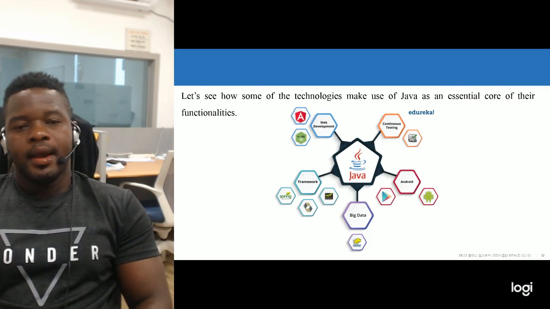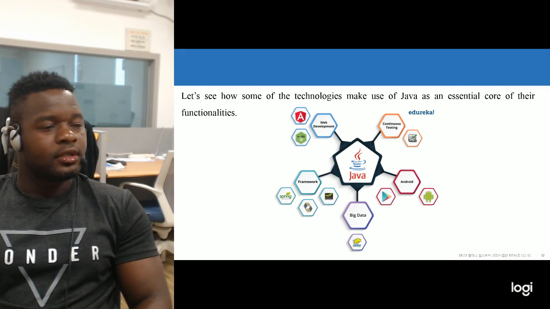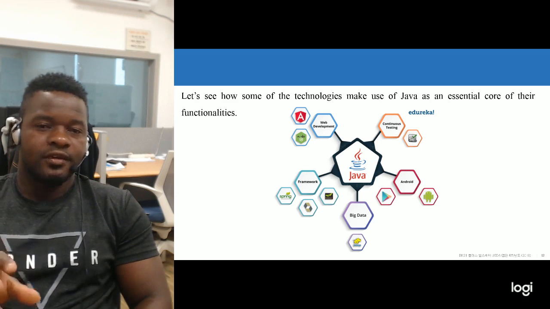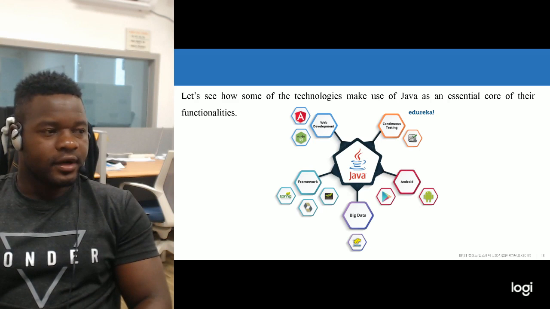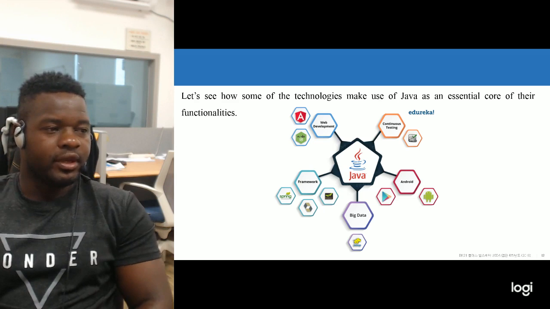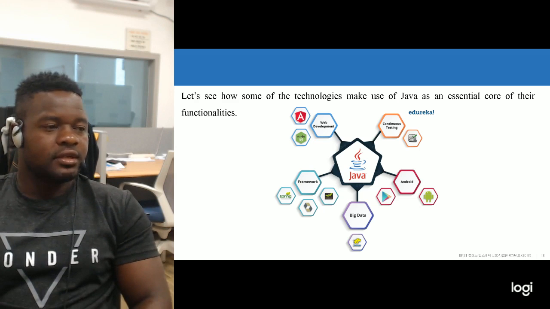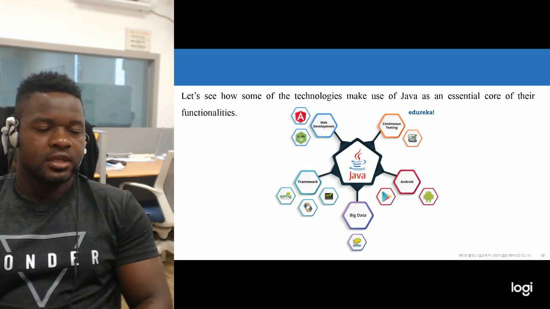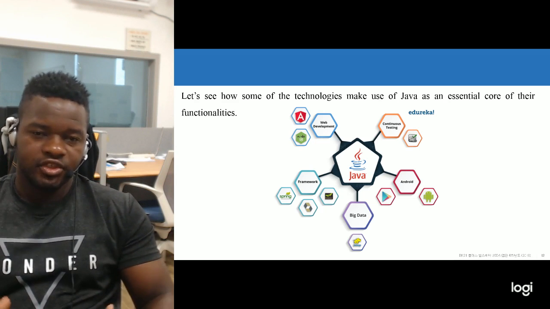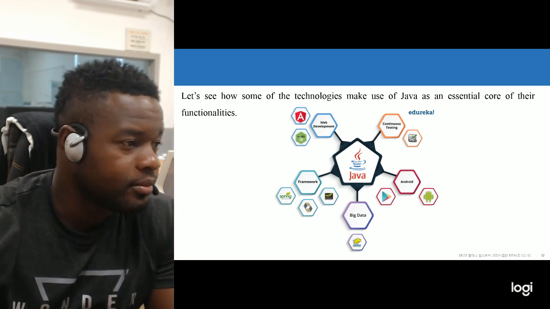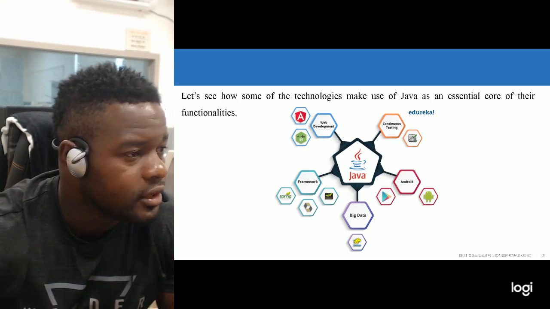Once more, this is a small diagram that shows Java at the center of every aspect of the technology that we have. We see that all these technologies are attached to Java. They need Java to run.